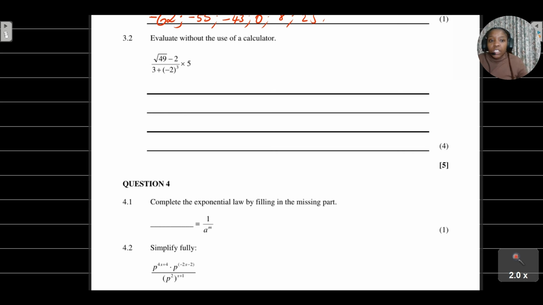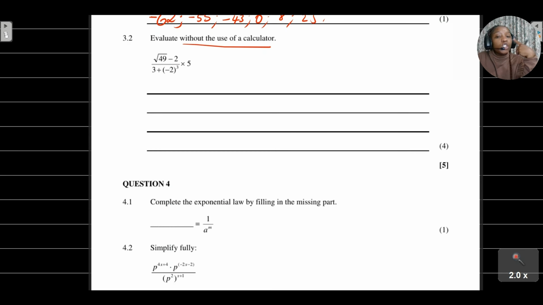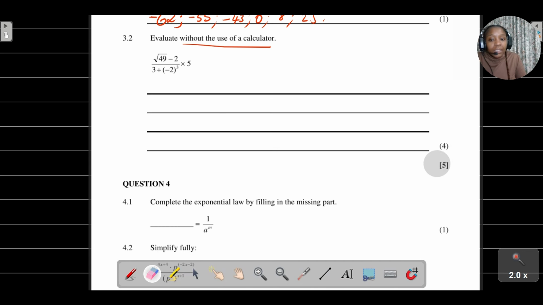Now let's look at this question. We are asked to evaluate this question without the use of a calculator. Remember, if they're saying without the use of a calculator, you can't just punch everything into the calculator and regurgitate what it gives you. You need to show how the calculator got to that answer. In this question, you can see it's for 4 marks, not 2 or 1 mark, so we have to show all our steps, taking into consideration the concepts that we already know when it comes to BODMAS.